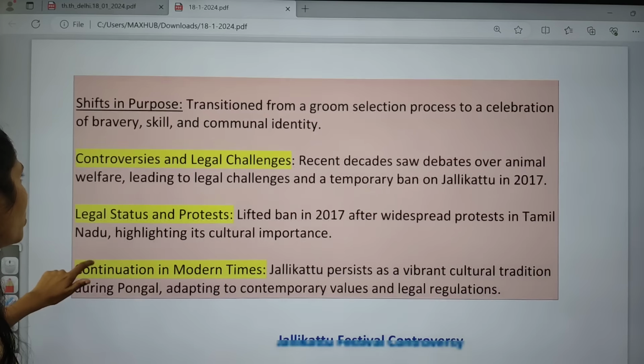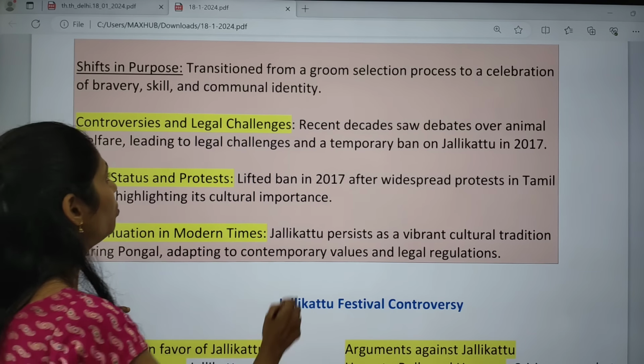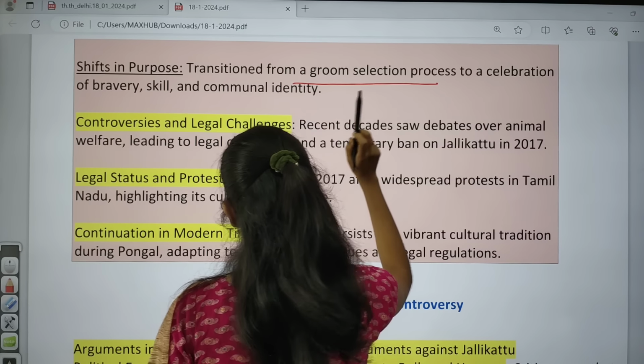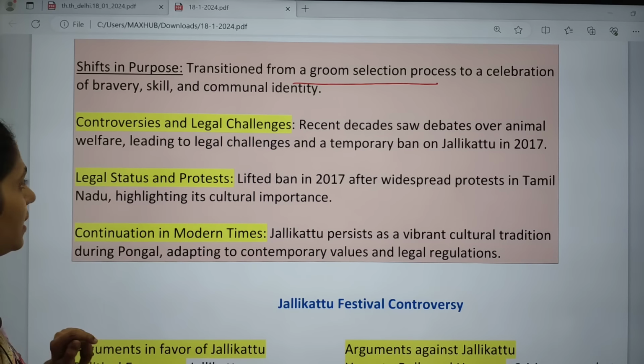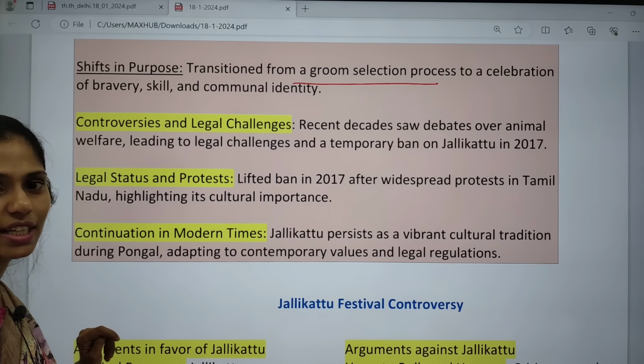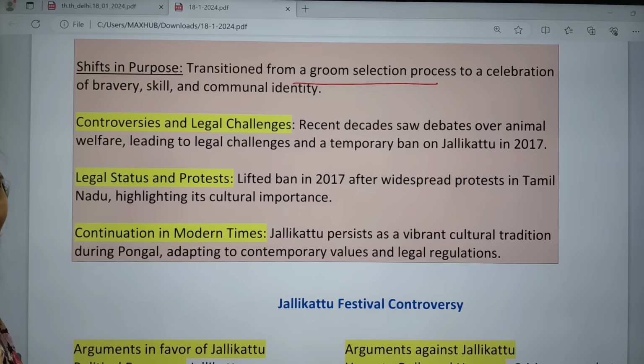And there is also a shift in purpose. From a traditional group selection process, it became a celebration of bravery, skill and communal identity. Now we can see lots of controversies and legal challenges that came into the picture with Jallikattu. In recent decades, there have been many debates regarding animal welfare and animal rights. We also had a temporary ban on Jallikattu in 2017.